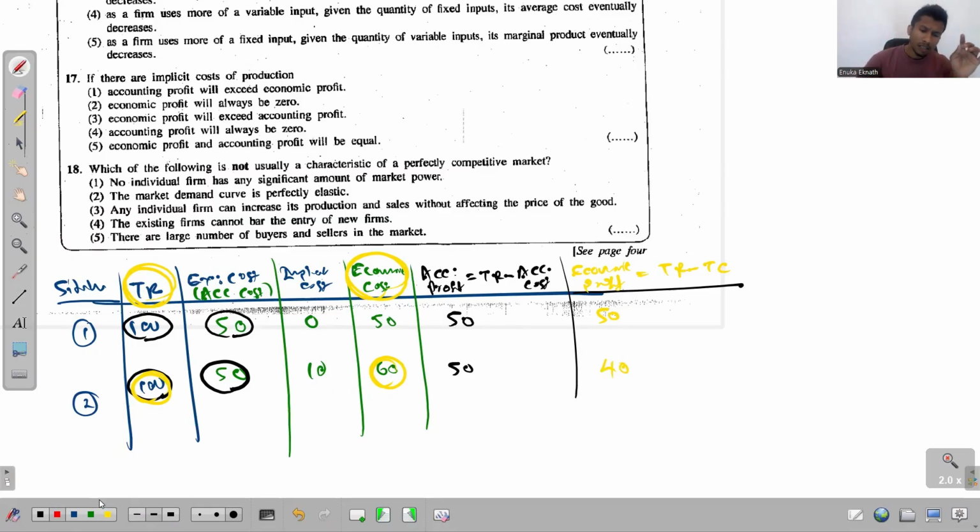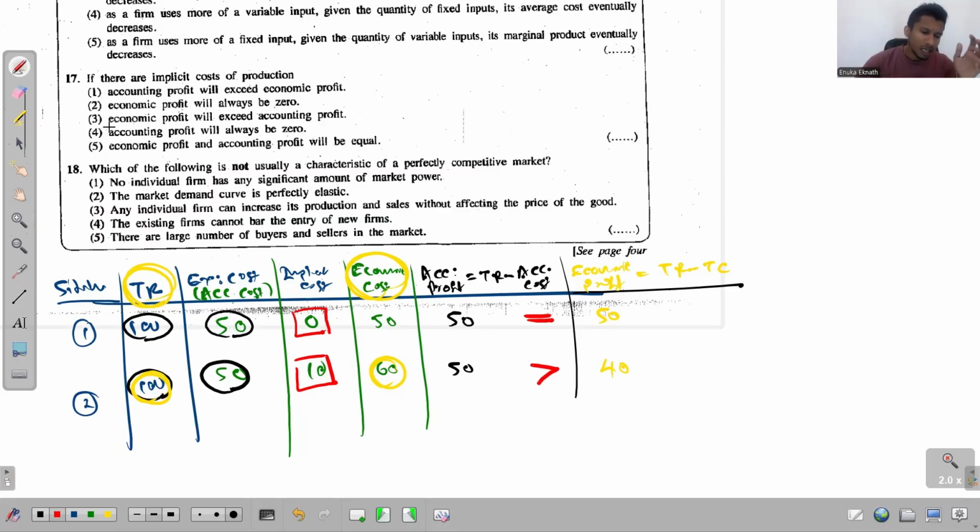See the connection. When the implicit cost is 0, accounting profit and economic profit are both the same. When there is an implicit cost, it could be 10, 1, 100, whatever, economic profit is always lower than the accounting profit. That's the connection.